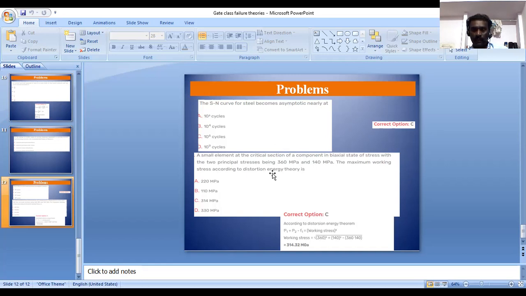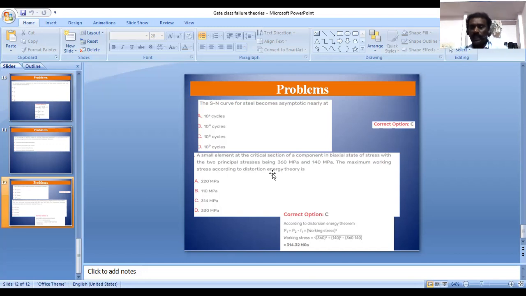Then, the small element at the critical section of the component is in a biaxial state of stress with the two principal stresses being 360 megapascal and 140 megapascal. The maximum working stress according to the distortion energy theory is asked. We know the distortion energy theory: sigma 1 square plus sigma 2 square minus sigma 1 sigma 2 equals working stress squared.